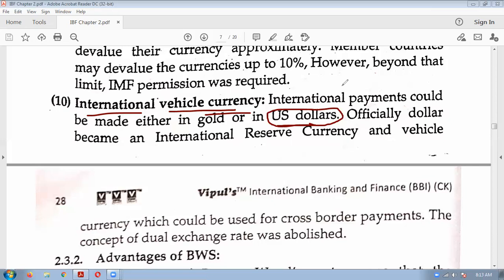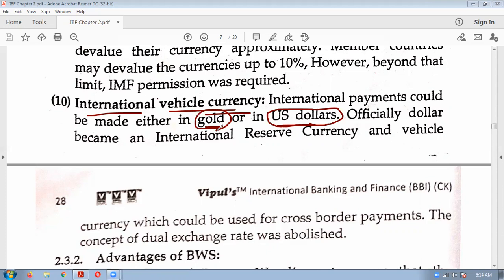But at that time, in the Bretton Woods system, gold was also one of the vehicle currencies. Just now we were discussing that if you have gold, it will be treated as equivalent to US dollars. So at that time, international payment could be made either in gold or US dollars. Suppose there is a transaction between India and Germany. India is buying goods from Germany, and if it gives gold, they will accept because they can later convert it to US dollars, because the US Federal Bank gave a guarantee that it will buy unlimited gold and give dollars to the countries.